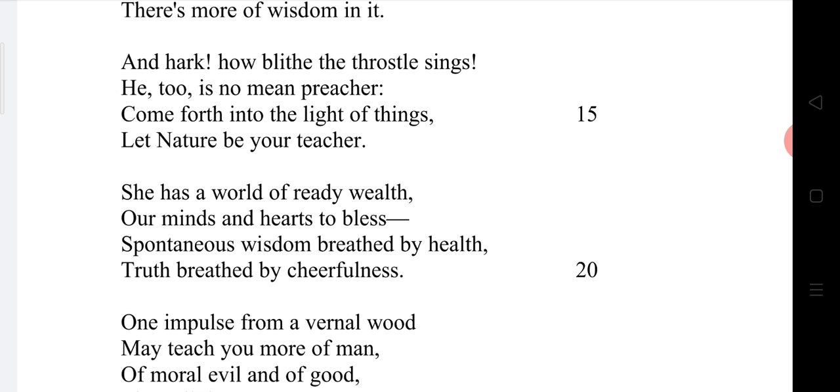Books, it's dull and endless strife. Come hear the woodland linnet, how sweet his music. On my life, there is more wisdom in it. See the first line of the third stanza. William Wordsworth began to explain he had a strong opinion about the books, and he began to express his opinion even to his friend.